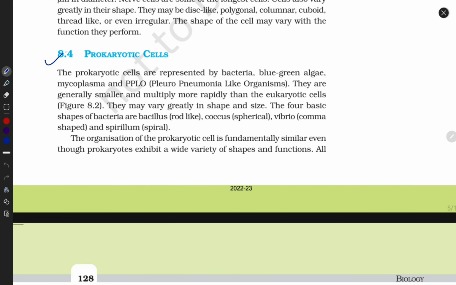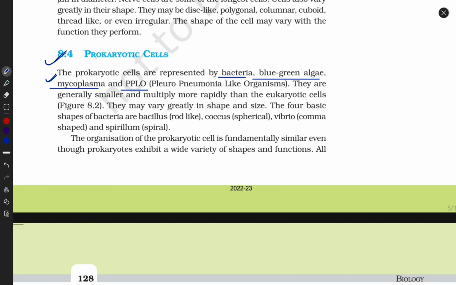Let's start with prokaryotic cells. What are prokaryotic cells? There are some examples like bacteria, they are prokaryotes. BGA, blue green algae, these are also prokaryotic cells. Mycoplasma, prokaryote. PPLO, this is also a prokaryote cell.